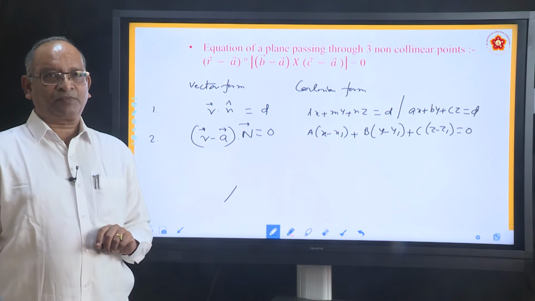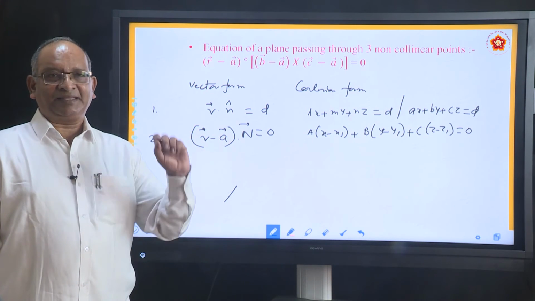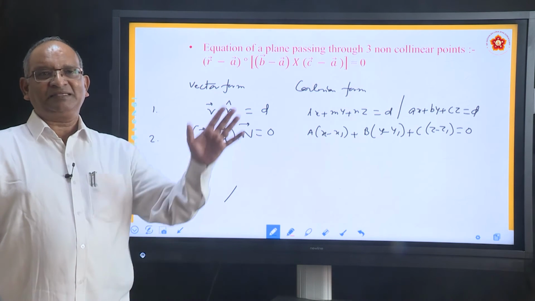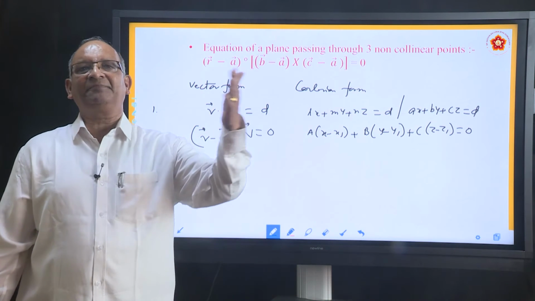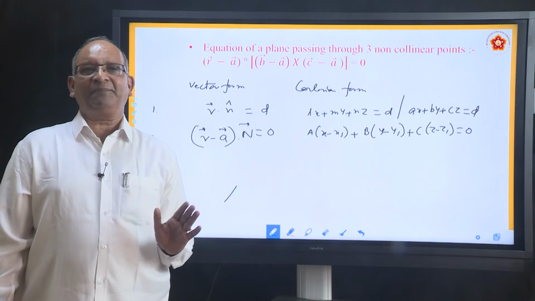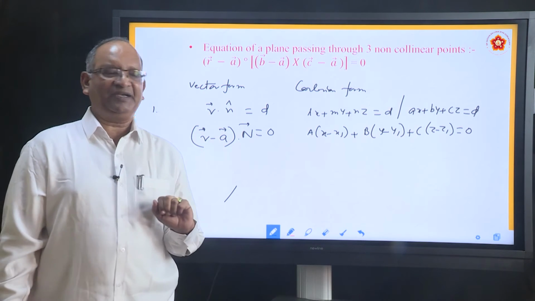Finally, the third type. It is given that the plane is passing through 3 points A, B, C. We assumed that the position vectors are vector A, vector B, vector C. And as usual, we take an arbitrary point P whose position vector is R. So, what is the equation we derived?